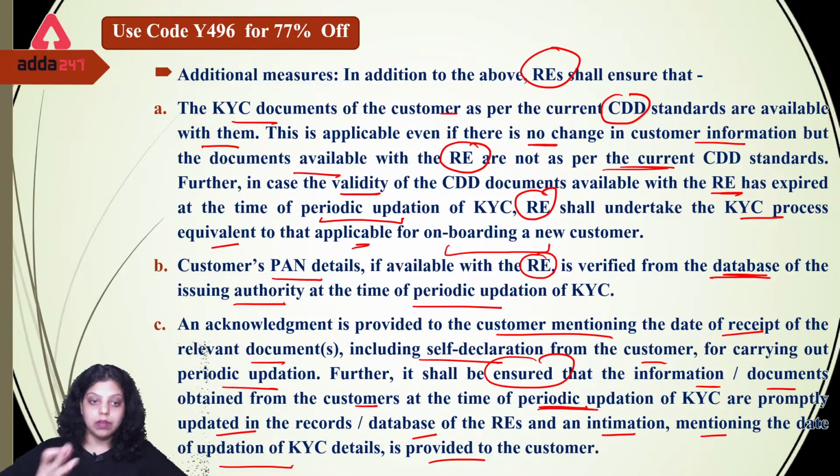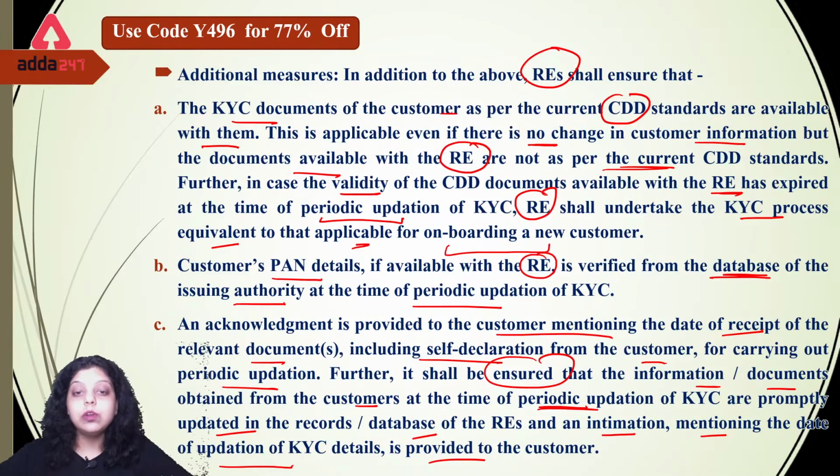Whatever document you have accepted, a receipt will be given. Then it will include the self-declaration from the customer for carrying out the periodic updation. So whenever you are carrying out the periodic updation, you have to have a self-declaration from the customer that he has done the periodic updation of the particular KYC.